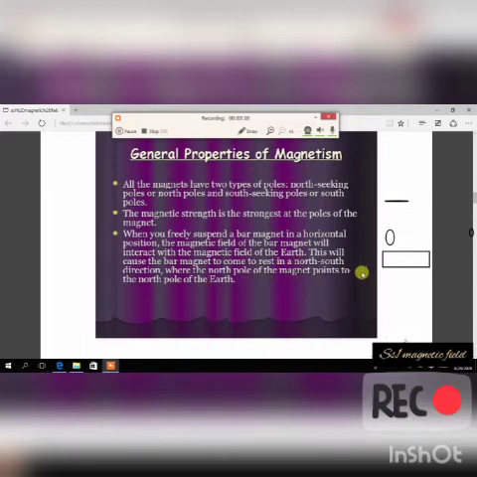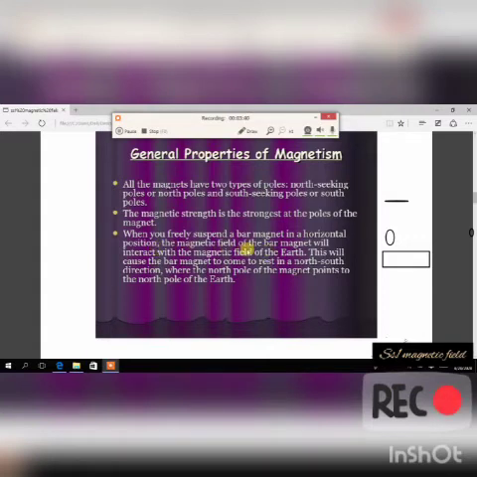What this is trying to tell us is that the north pole of this magnet will point to the north pole of the earth when you freely suspend a bar magnet in a horizontal position.